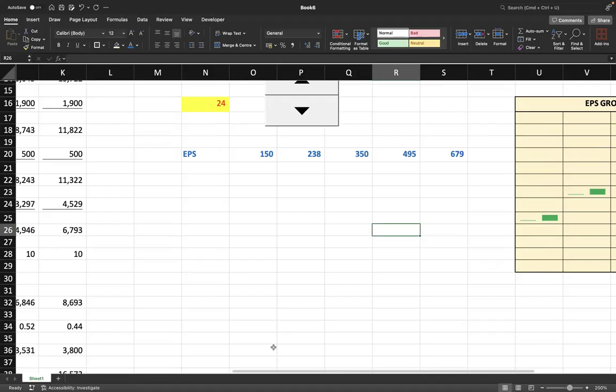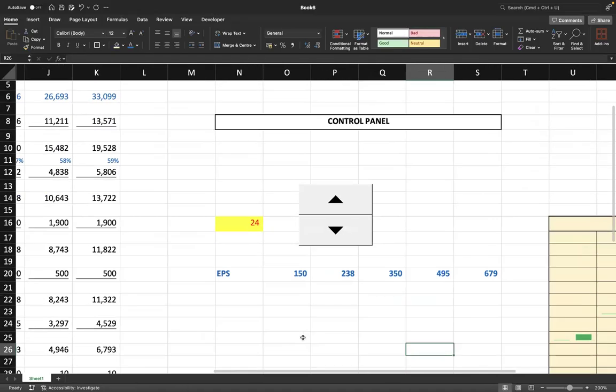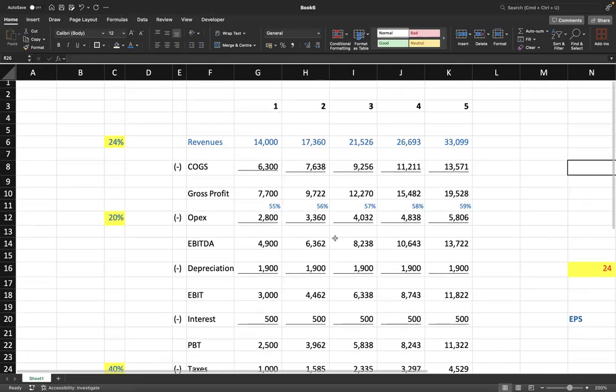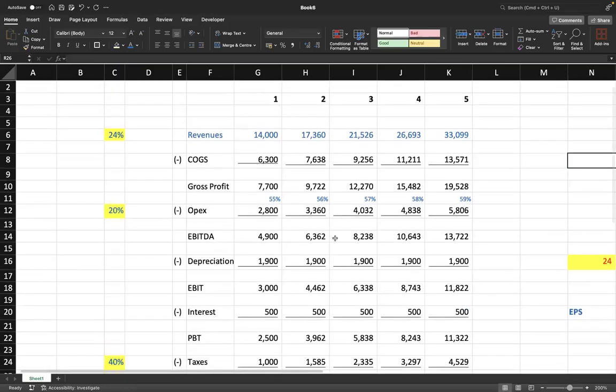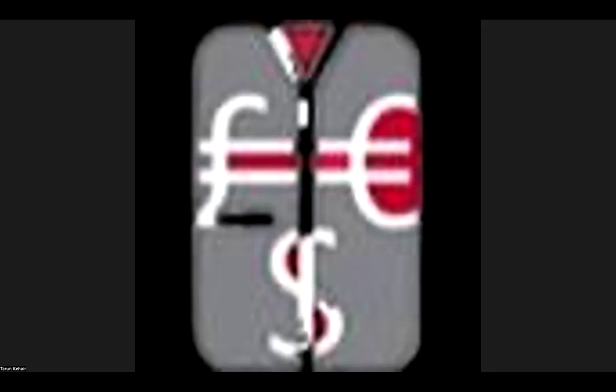So all parts are done. So this is how you build a control panel for EPS as a continuation to forecasting. Is it okay? So good. So that's it for the recording of this session.